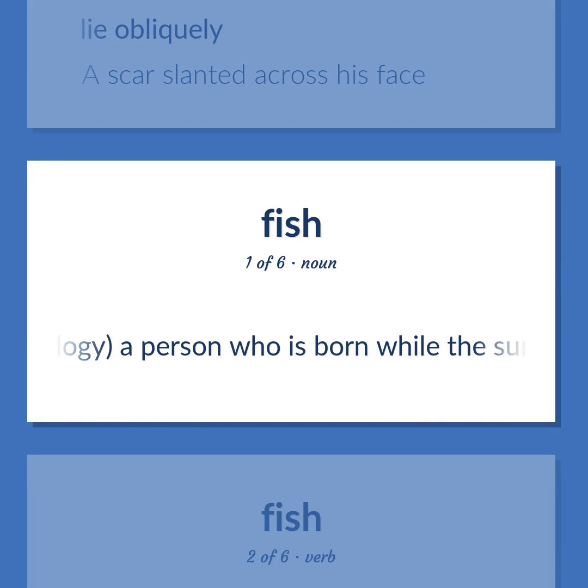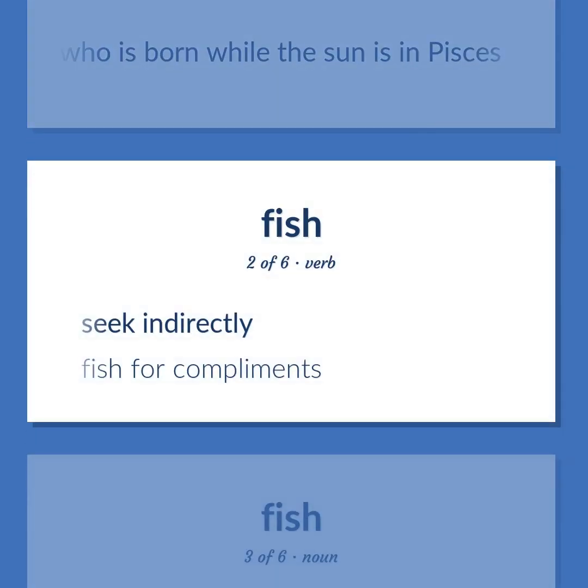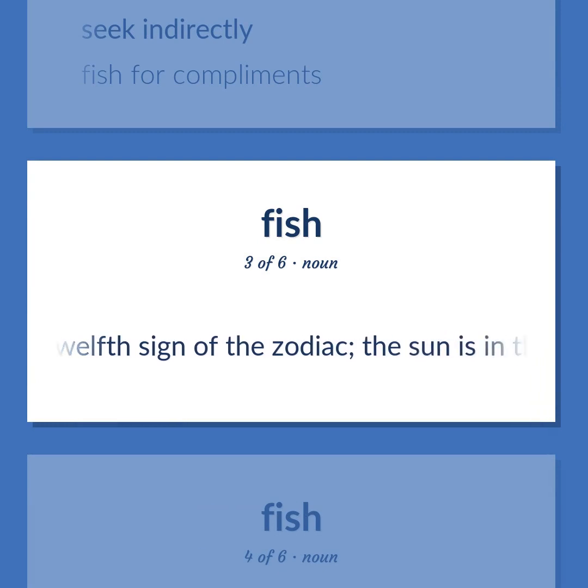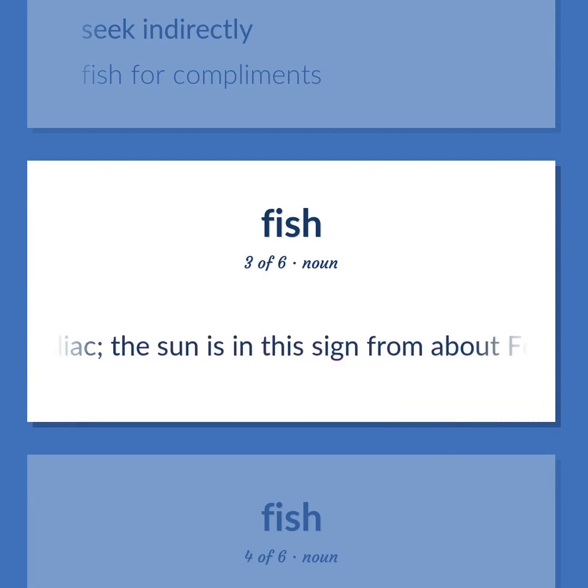Astrology. A person who is born while the sun is in Pisces. Seek indirectly. Fish for compliments. The 12th sign of the zodiac. The sun is in this sign from about February 19th to March 20th.